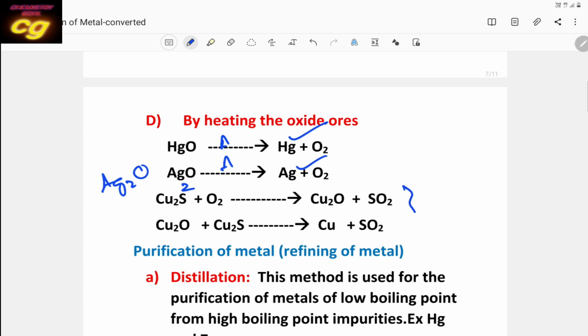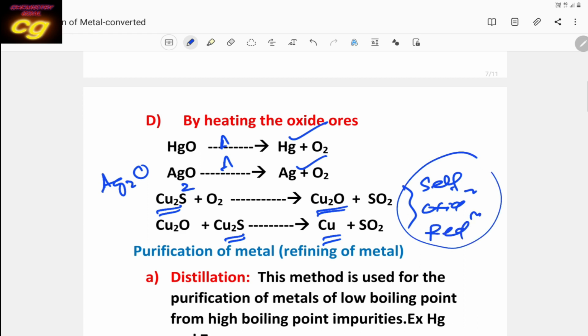Another method is the extraction of copper from sulfide ore. The sulfide ore is heated in the presence of oxygen and converts to copper oxide. During heating, copper oxide and the unreacted copper sulfide combine, forming copper and sulfur dioxide. That is called the self oxidation reduction process. The self oxidation reduction process is used in the extraction of copper from sulfide ore.